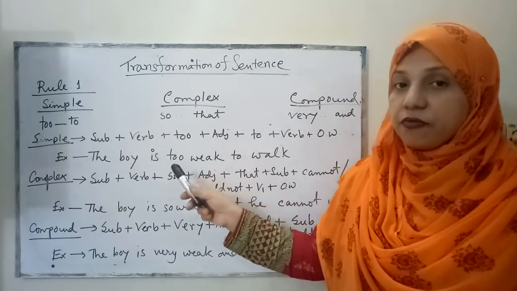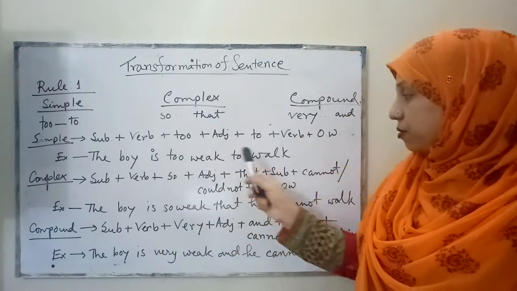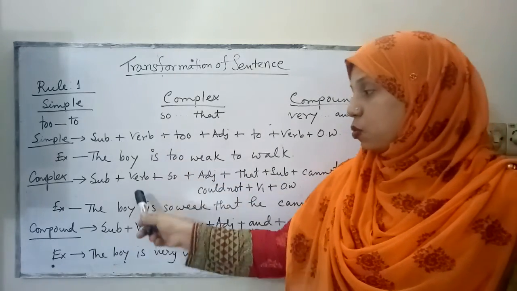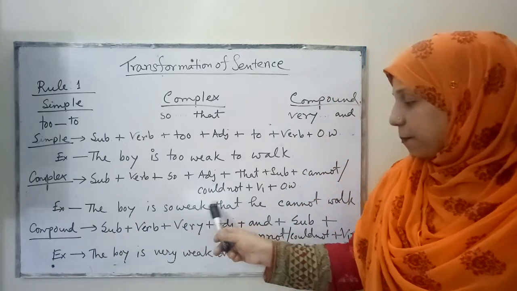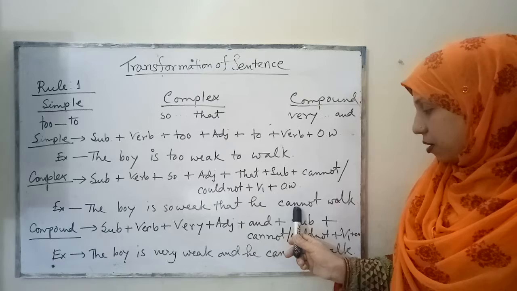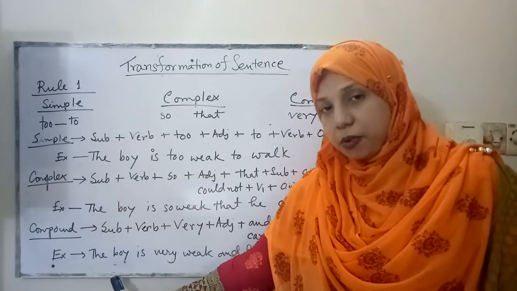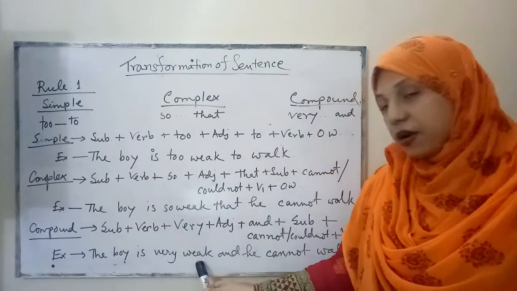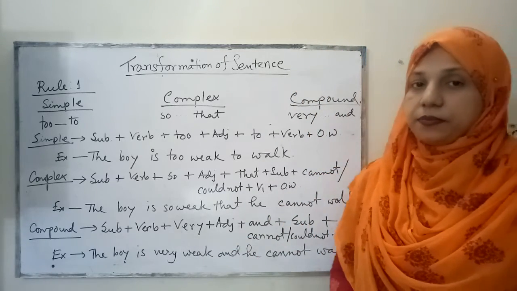And be very, very careful about the tense. As there is, we have to use cannot here. If there was, suppose the example is the boy was so weak that he could not walk. The same thing will happen for the compound sentence. The boy was very weak and he could not walk.